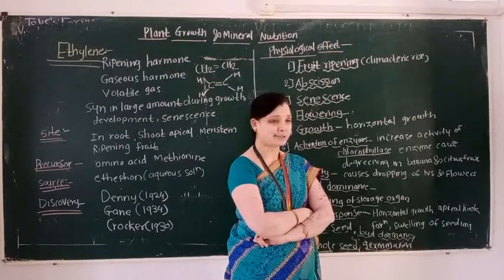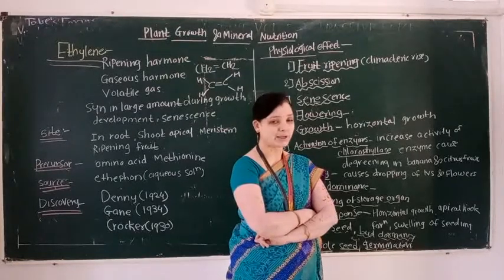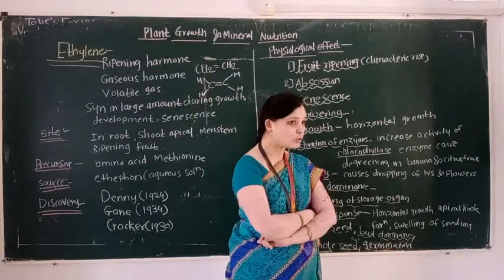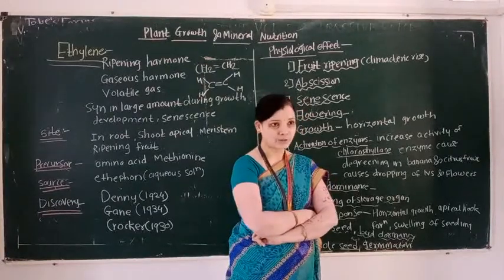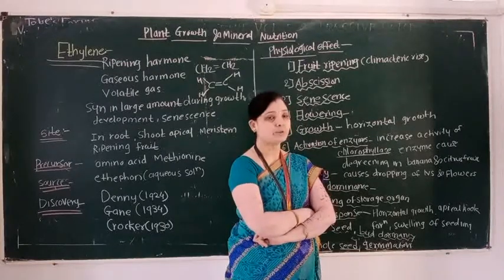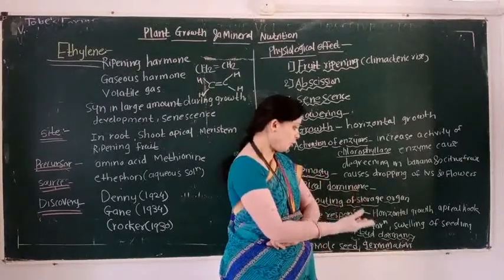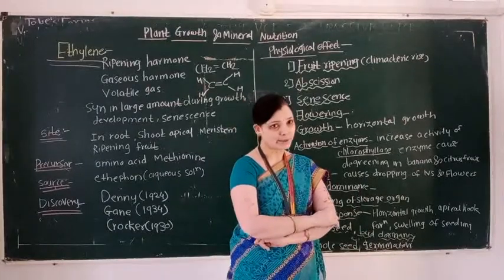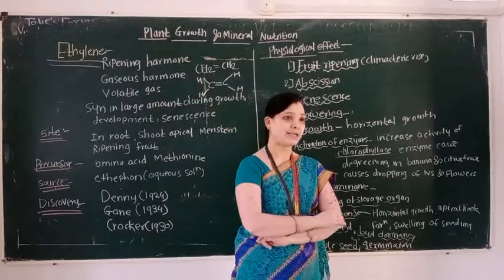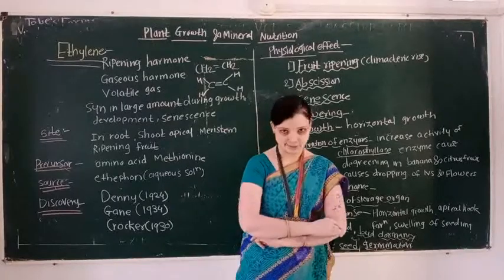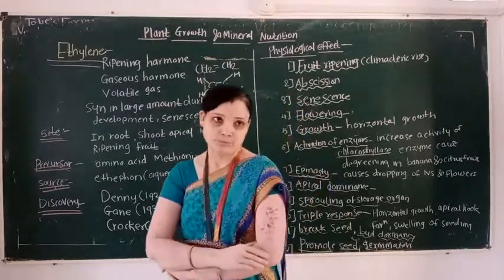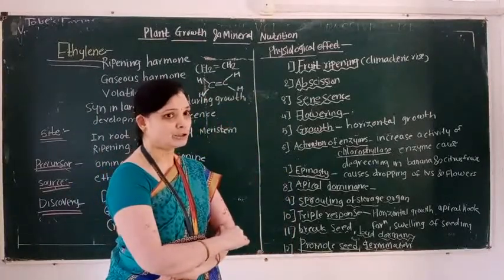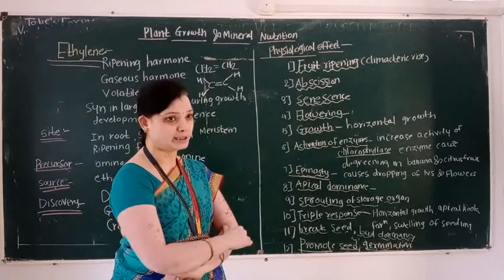Triple response, that is, first effect is horizontal growth, second is apical hook formation, and third is a swelling of seedling. So these three effects together are known as a triple response. So these are the physiological effects of ethylene.